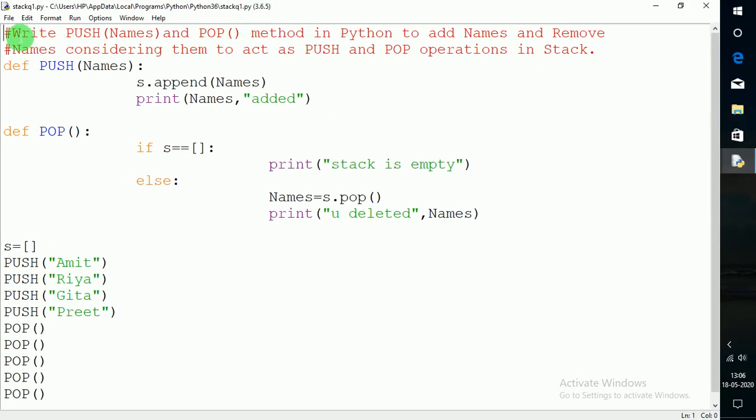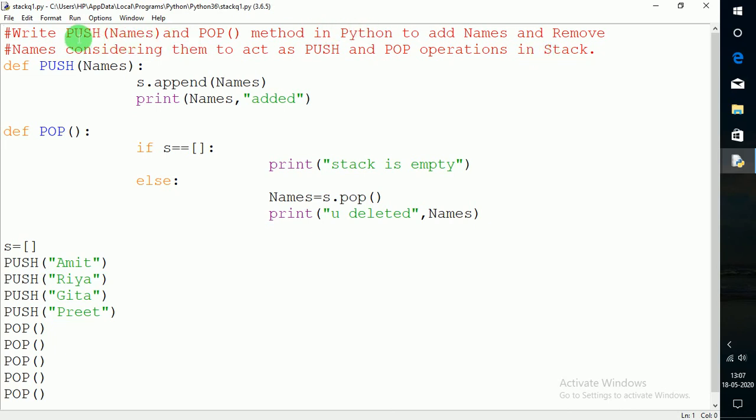For example, write push names and pop methods in Python to add names and remove names, considering them to act as push and pop operations in a stack. Students, in this question you have to see that there are two functions, push and pop, and these operations are based on stack. So your program should be based on stack only and not queue.